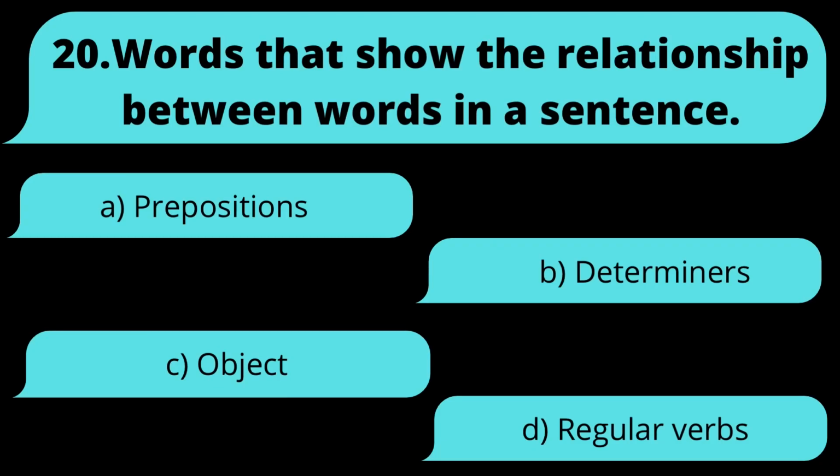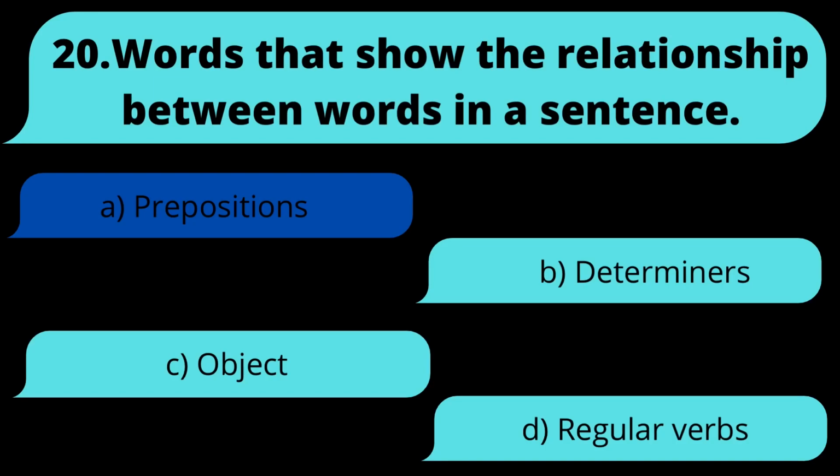20. Words that show the relationship between words in a sentence. A, prepositions, B, determiners, C, object, D, regular verbs. The answer is A, prepositions.